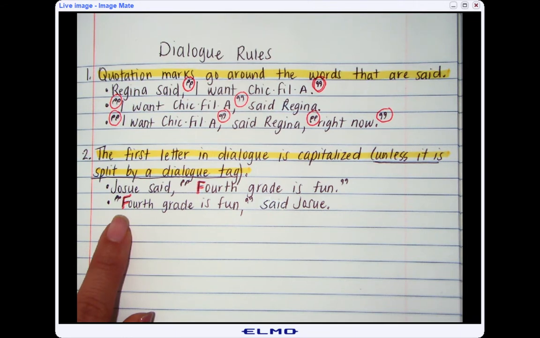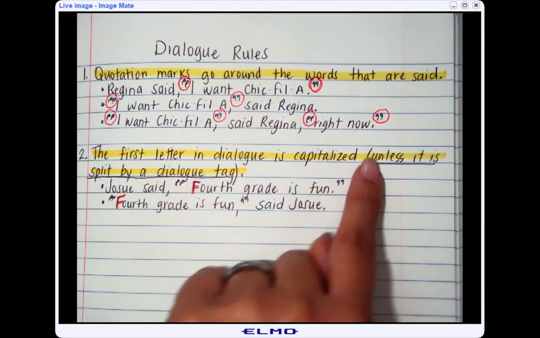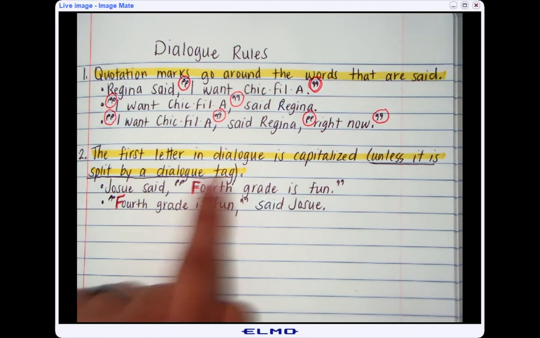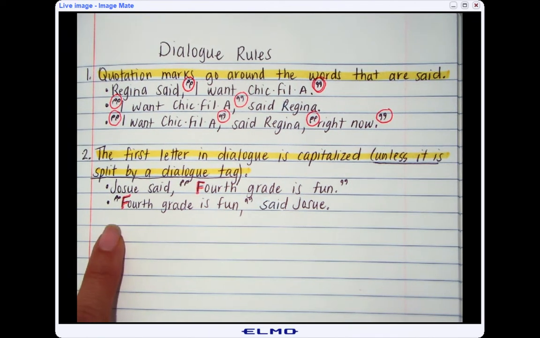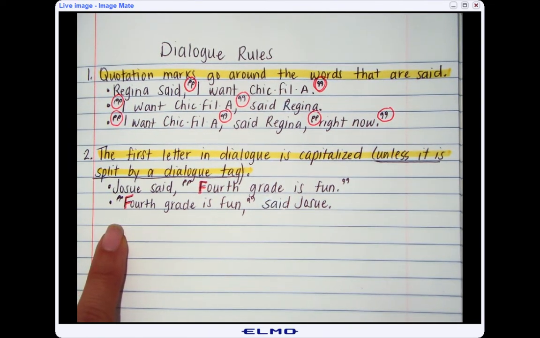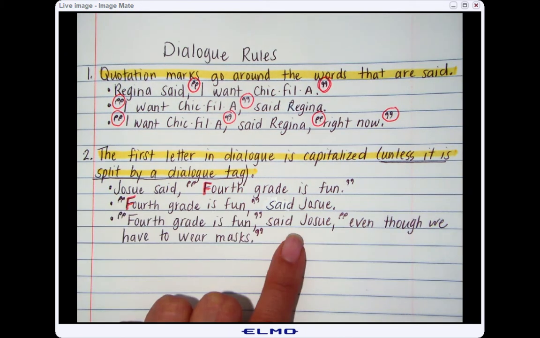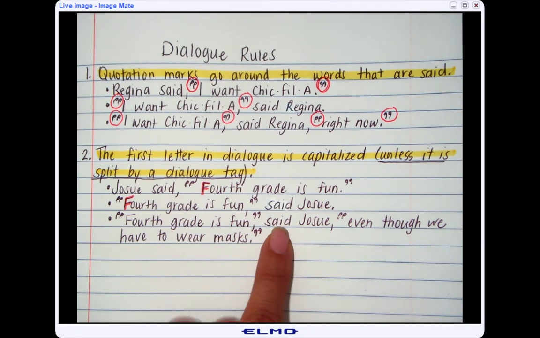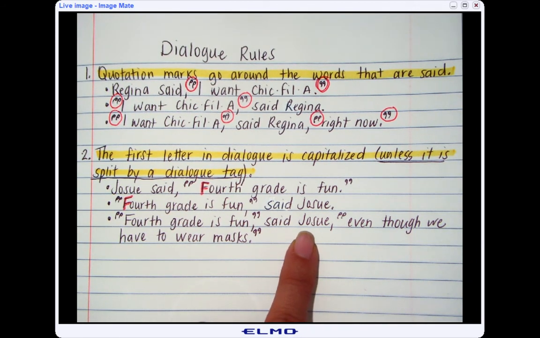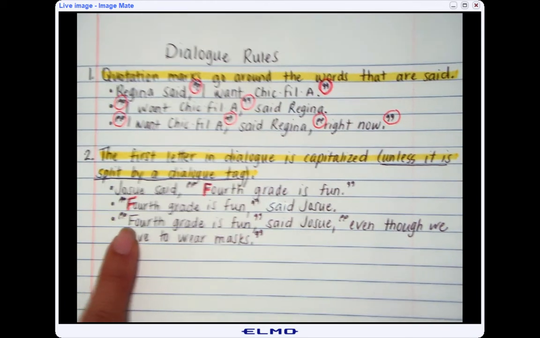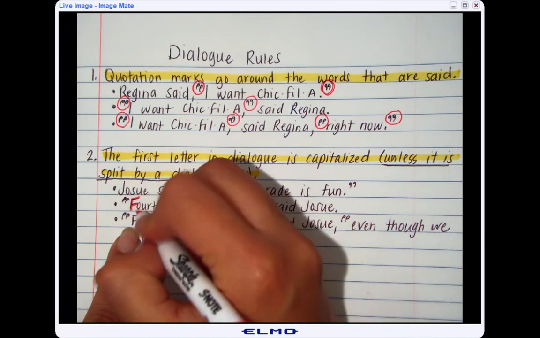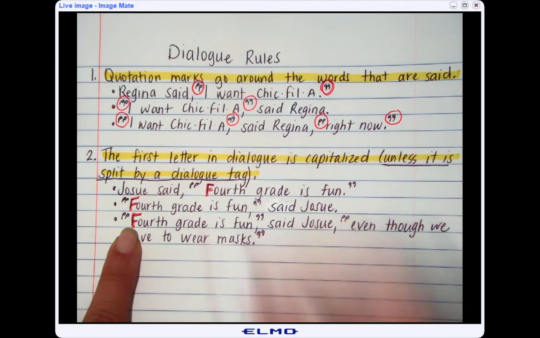In the next example, I'm going to show you this exception, unless it is split by a dialogue tag. And my speech tag or my dialogue tag is going to be in the middle of my next example. Okay, so in this example, you see that I have my dialogue tag in the middle. My first letter of the dialogue is capitalized, also because it's the first word of the whole sentence.